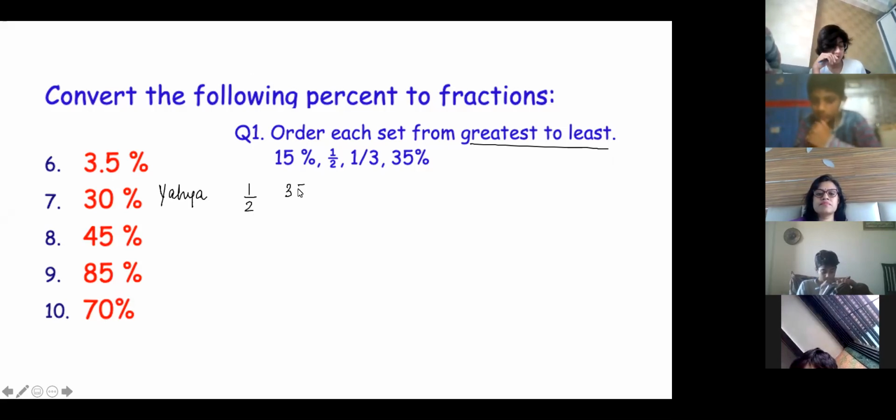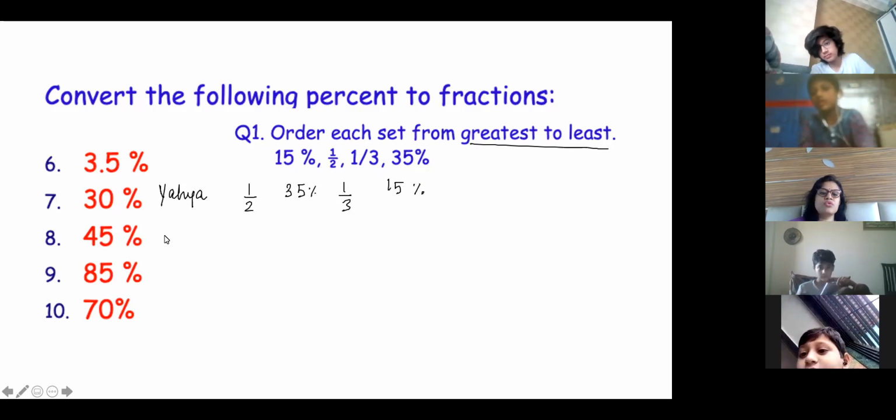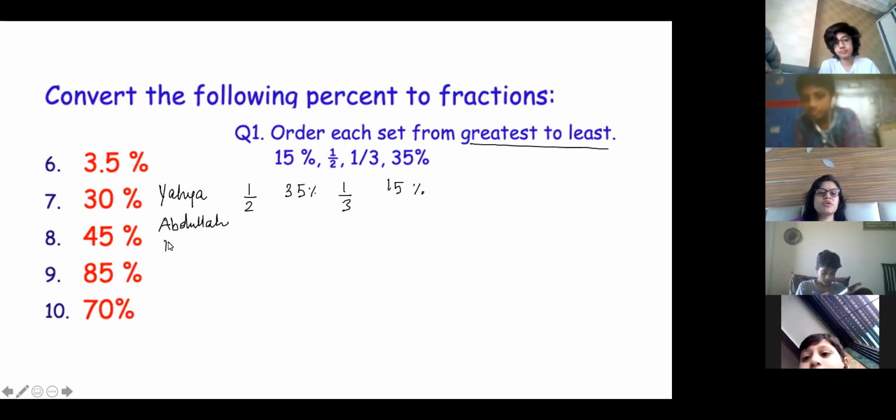35%, then 1/3, and then 15%. Yes, ma'am, it is correct. Okay, who else? Yes, ma'am. It is correct. Abdullah also has the same answer. And who else? Munib also has the same answer.